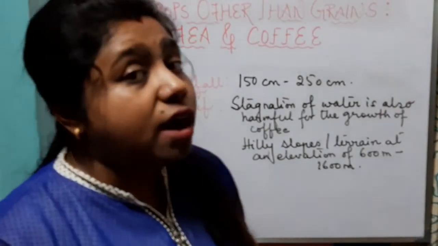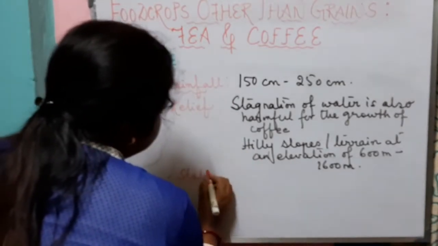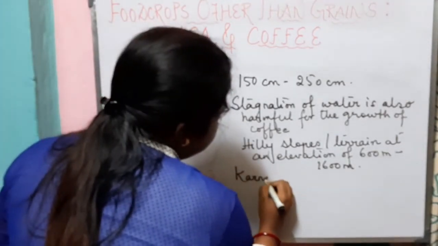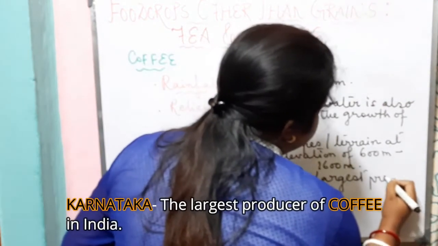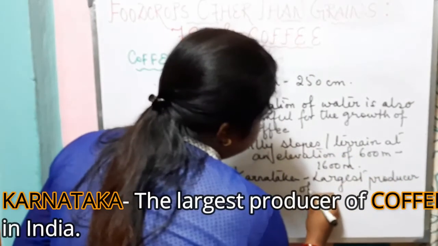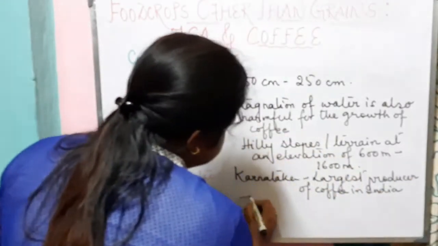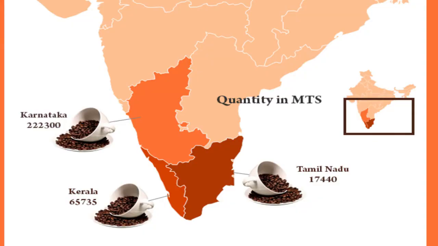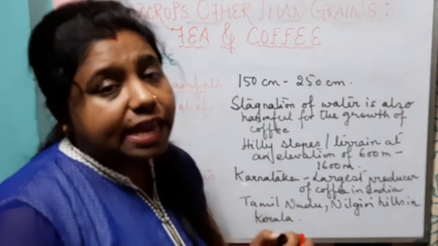Now let us know which are the states which dominate in the production of coffee. The states that dominate in the production of coffee are Karnataka, which is the largest producer of coffee in India, Tamil Nadu, Nilgiri Hills, and Kerala. So these are the states which produce coffee in a large amount.